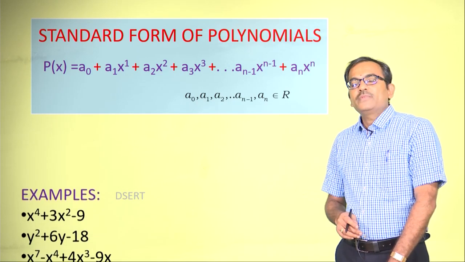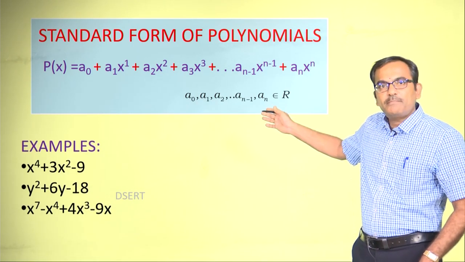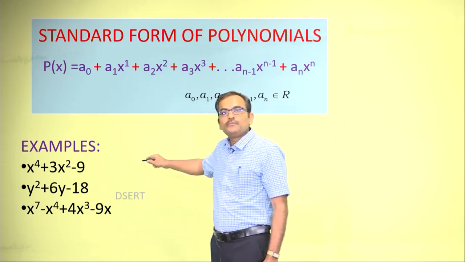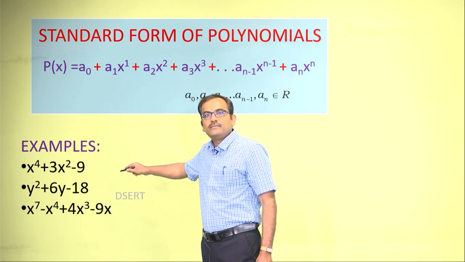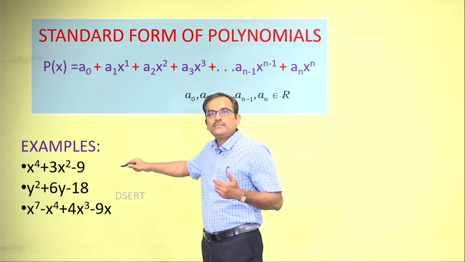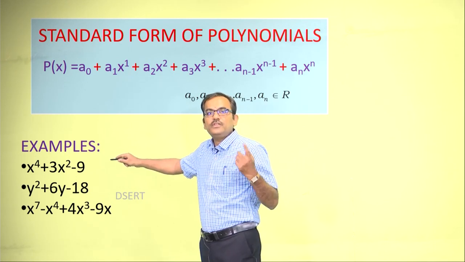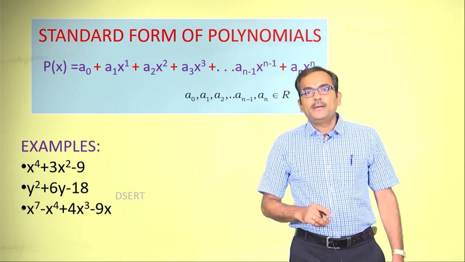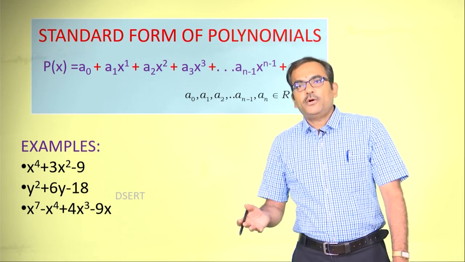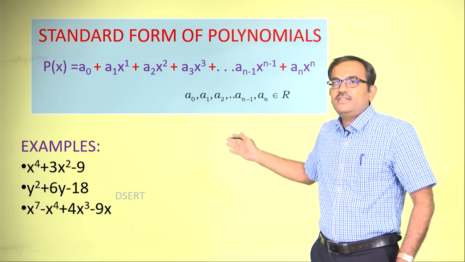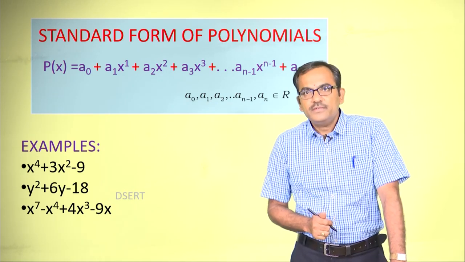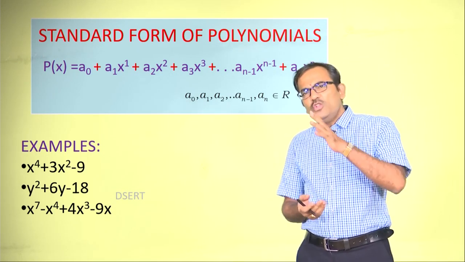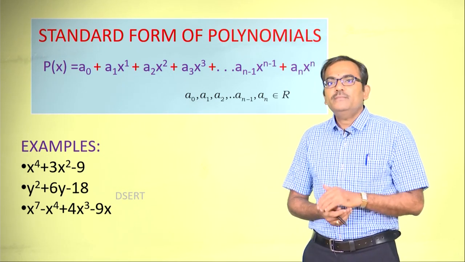As you can see, some of the examples on the display, like x to the power 4 plus 3x square minus 9. This is an example of a polynomial where the maximum value of n is 4 here. The next one, we have y square plus 6y minus 18. This is another polynomial, and the third one you can see on the display, right. So, whenever we consider polynomials, are there any rules for a polynomial to be a polynomial?